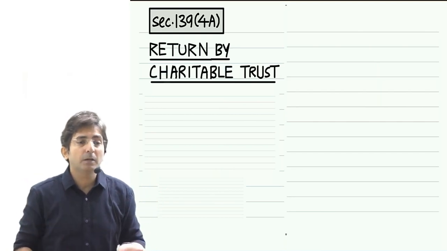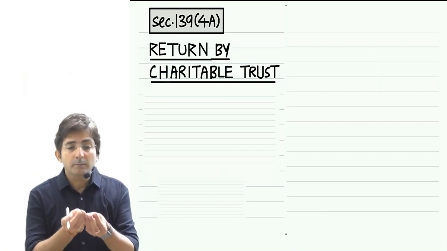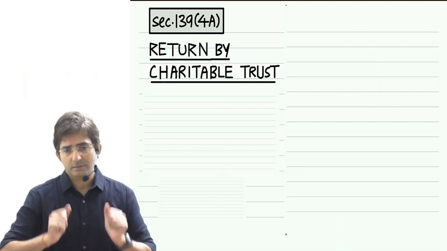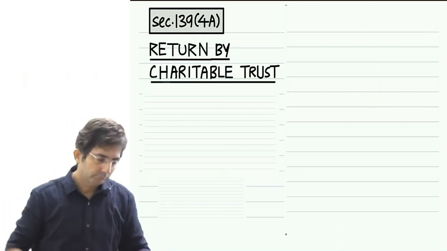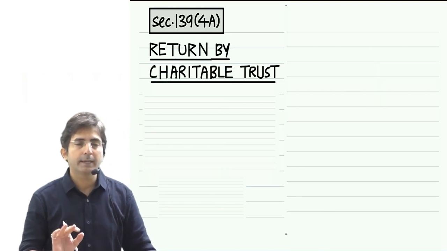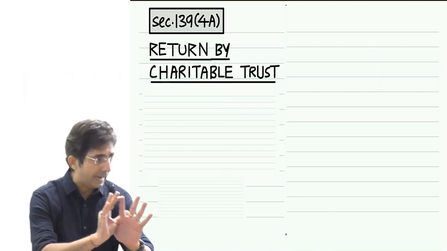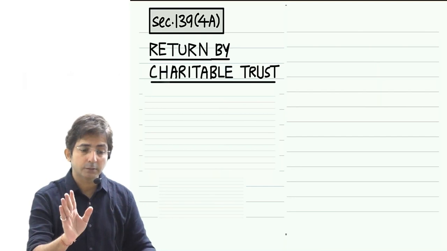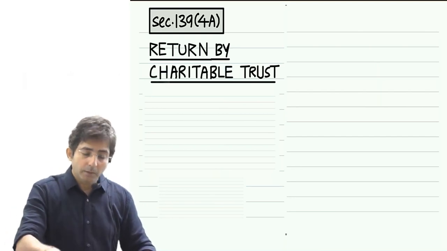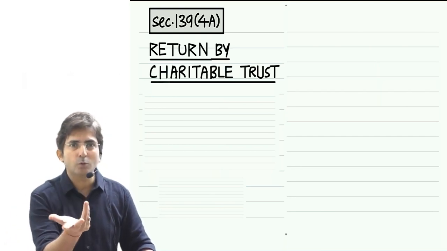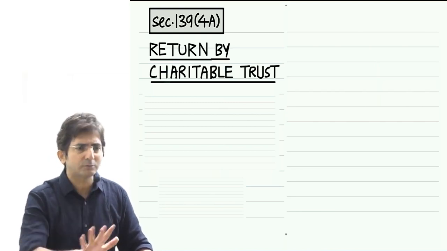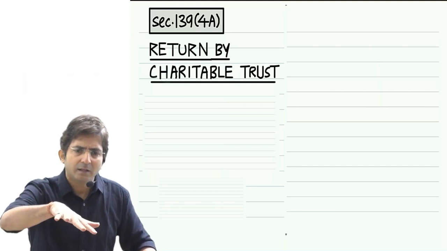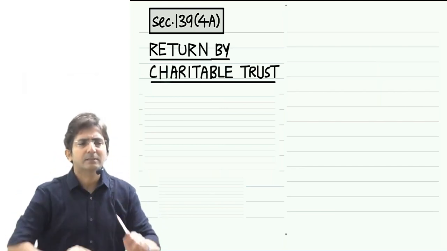If a charitable trust says, "Our income is hardly 2 lakhs. After exemption, it has become 0." What the trust is saying is that our income is only 2 lakhs and after exemptions it has become 0. But that means they have claimed exemption of only 2 lakhs. And even if they don't claim the exemption, without exemption also their income is only 2 lakhs. On 2 lakhs, anyways there is no tax.